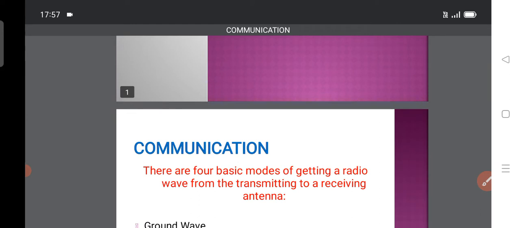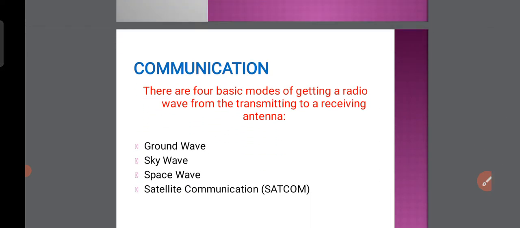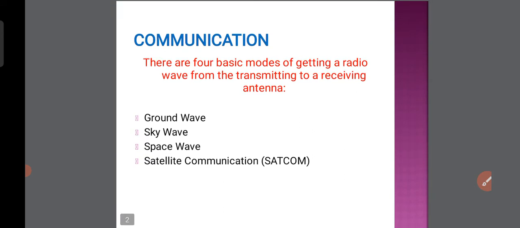Here, there are four basic modes of getting a radio wave from a transmitting to a receiving antenna. You all know radio waves, transmitter, receiver, as well as antenna. So here four basic modes are there. First one is ground wave, sky wave, space wave, and satellite communication. It is also called satcom.